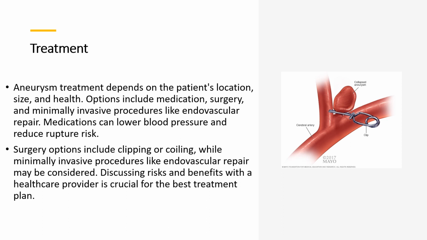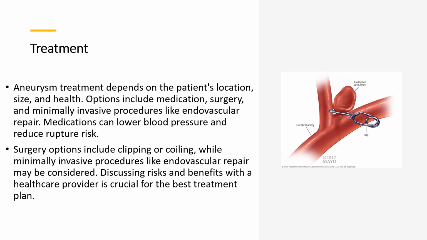Surgery may be recommended for aneurysms that are too large or growing rapidly, or for aneurysms that have already ruptured. Surgical options include clipping, in which a small clip is placed on the base of the aneurysm to prevent blood flow, or coiling, in which a small coil is inserted into the aneurysm to block blood flow. Minimally invasive procedures such as endovascular repair may also be an option for some patients.